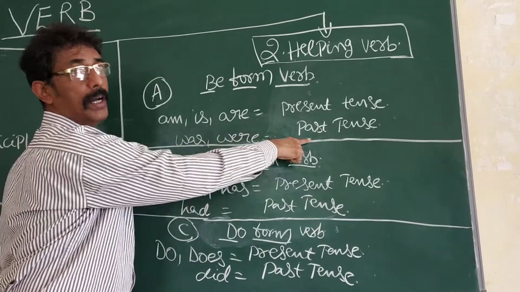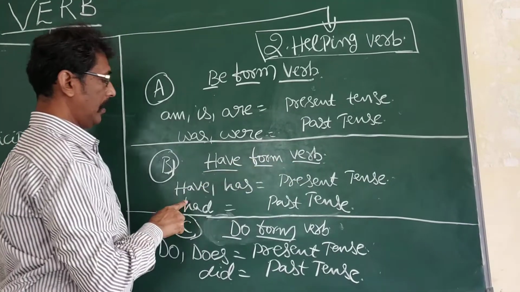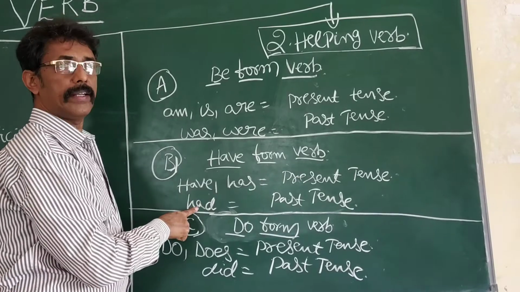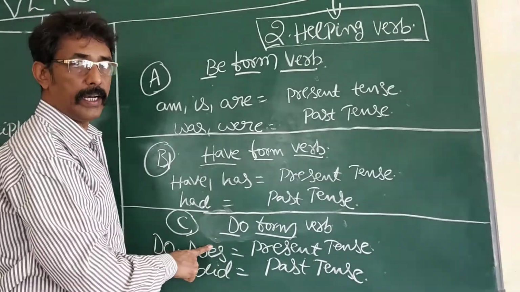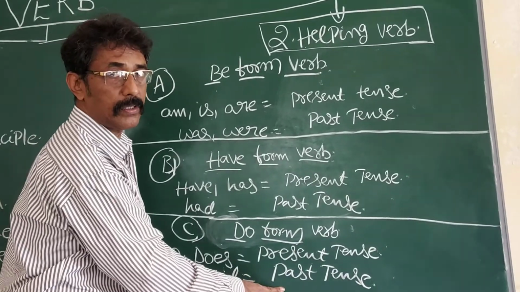Was, were, past tense. Have form verbs: have, has, present tense, and had, past tense. Do form: do, does, present tense, and did, past tense.